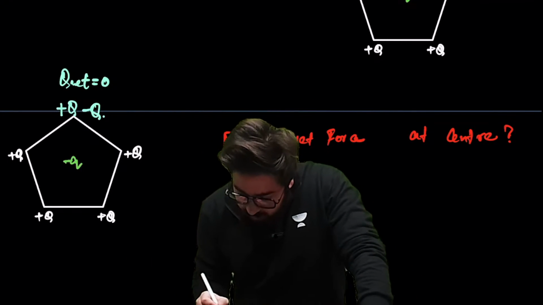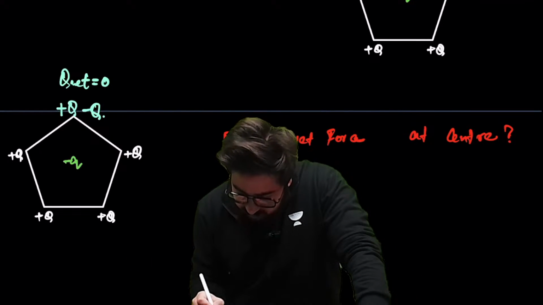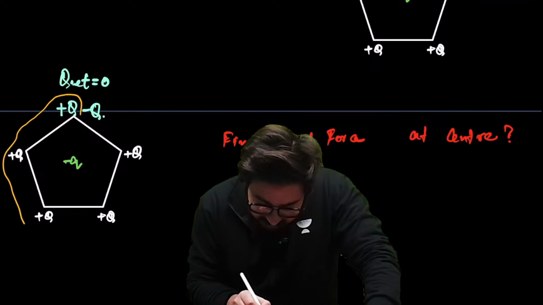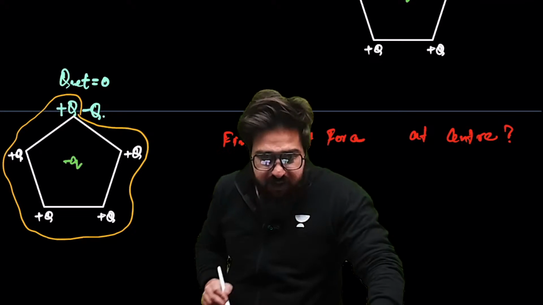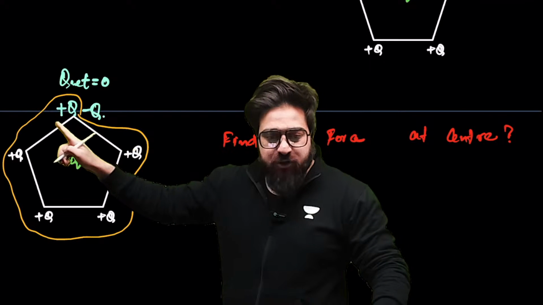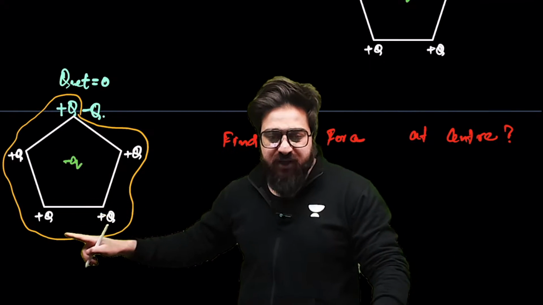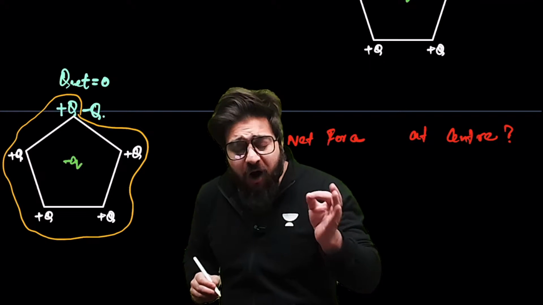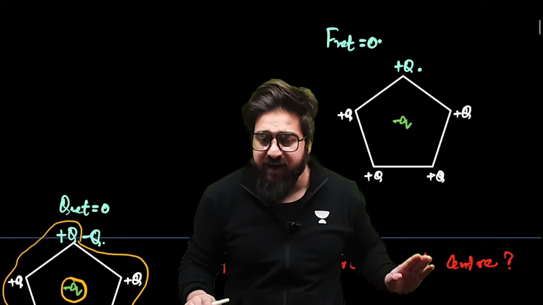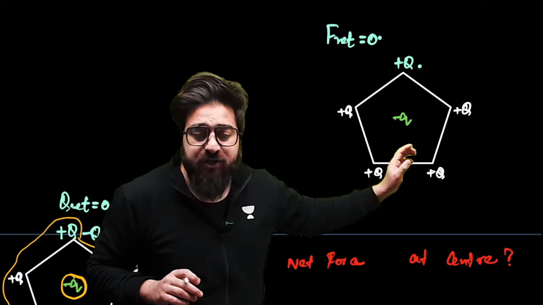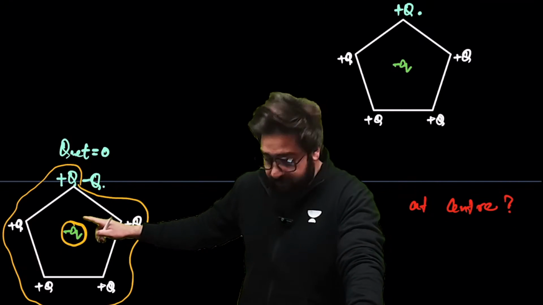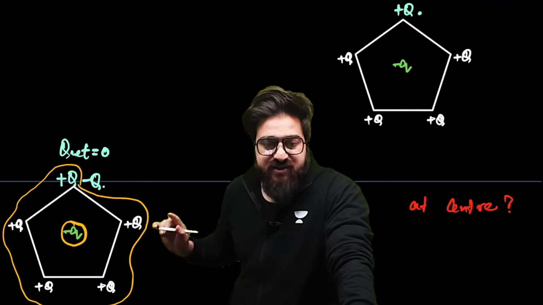Now, let me just tell you in this particular case. Guys, take a look at these charges, plus Q, plus Q, plus Q, plus Q, similar charges. Separate this minus Q over here. Because of this plus Q, this plus Q, and all of these, sir, net force at the center will be 0. Yes, sir. Because we have studied, if you have got similar charges on the corners, then net force in that case will be 0 at the center. Same is the case over here. Net force will be 0 at center because of these.